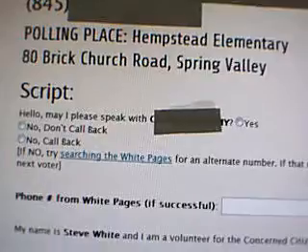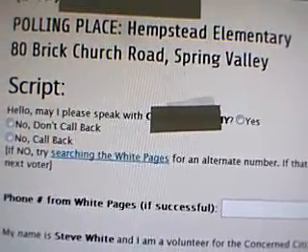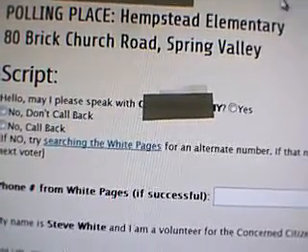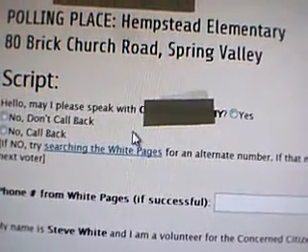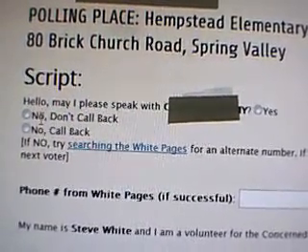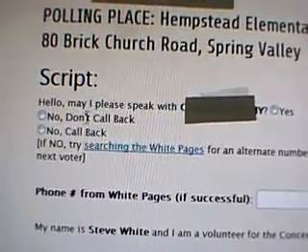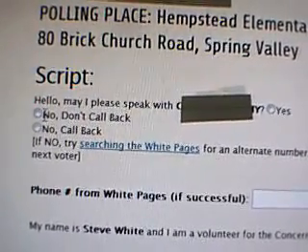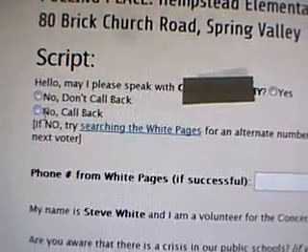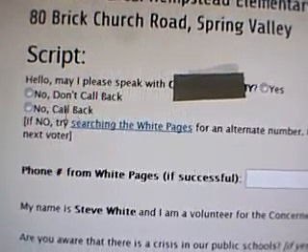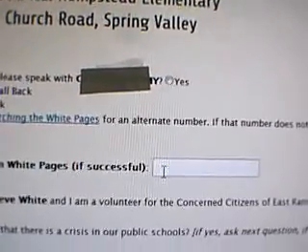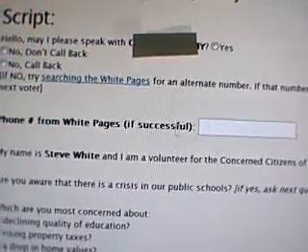So you dial the number that you're given. Ask if you can please speak with a voter. If they can, you'll click yes right here. If you can't speak with them, click no. Two options. One, if it's the wrong number, obviously click no, don't call back, and that will prevent us from trying to call that wrong number again. Or no call back, that'll go back into the list of calls to be made. You can also search the white pages if you don't get the right number and type in the correct number. That helps us for the future.